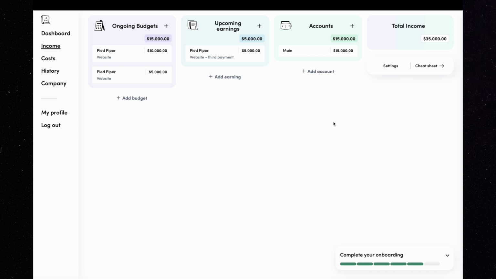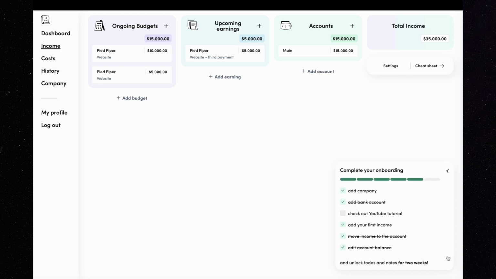If you finish the onboarding checklist that you have on the bottom right, you will have access to two features that I like the most: notes and to-do lists.